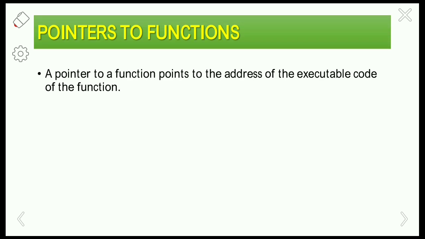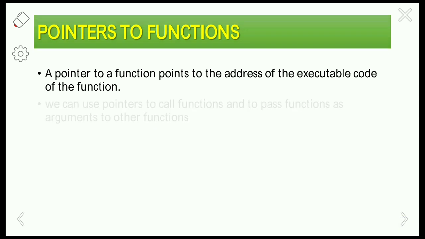So here the pointer is going to point to the particular function. It will point to the executable code of the function. So a pointer to function points to the address of the executable code of the function.